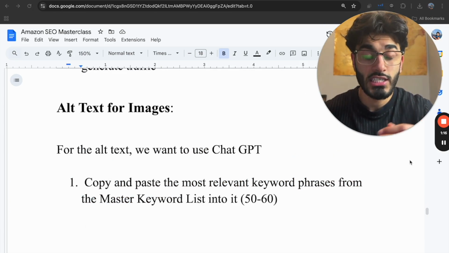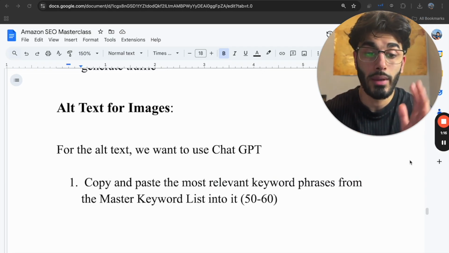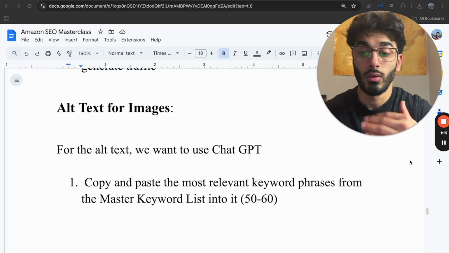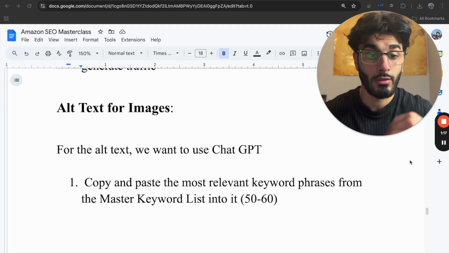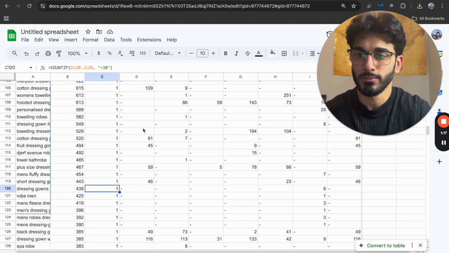So for the alt text, we want to utilize ChatGPT to make it as easy as possible for us to copy and paste this into our backend. So what we're going to do is go back into the master keyword list and copy and paste up to 50 to 60 of the most relevant keywords. So I'm going to go back here.